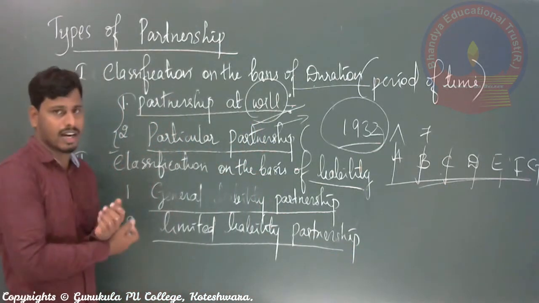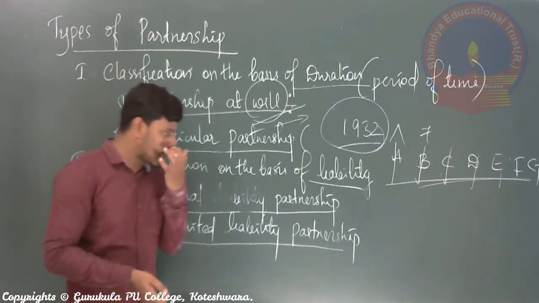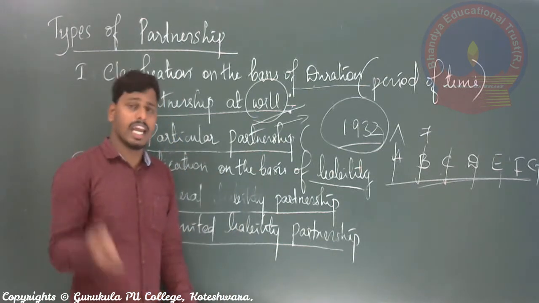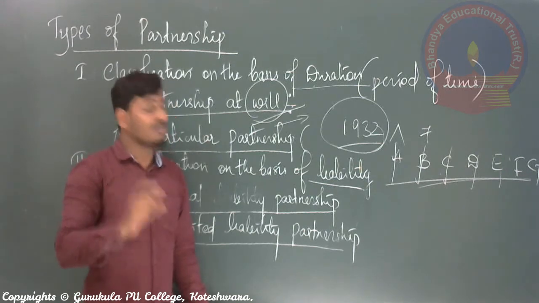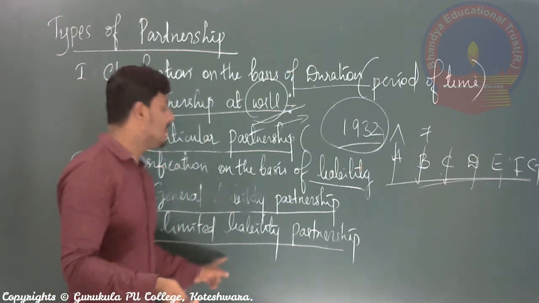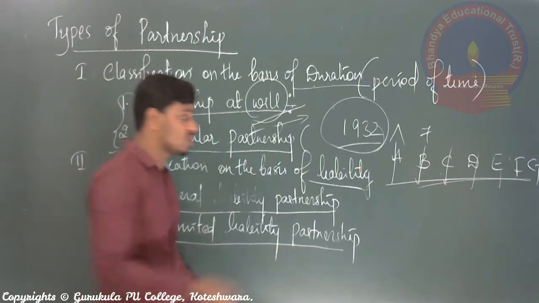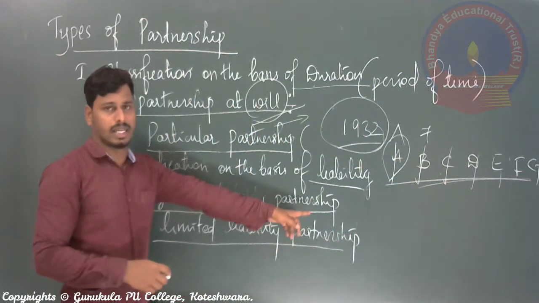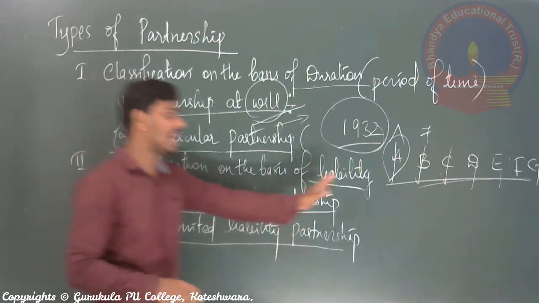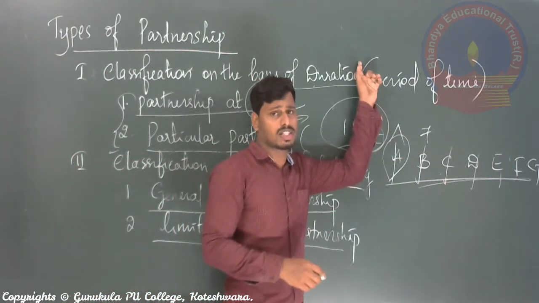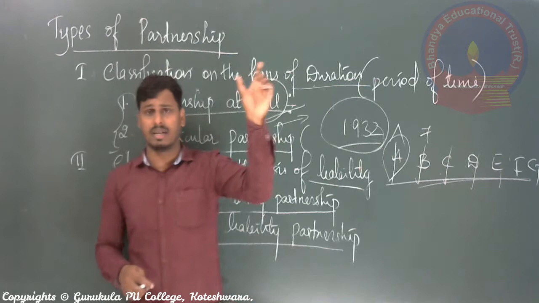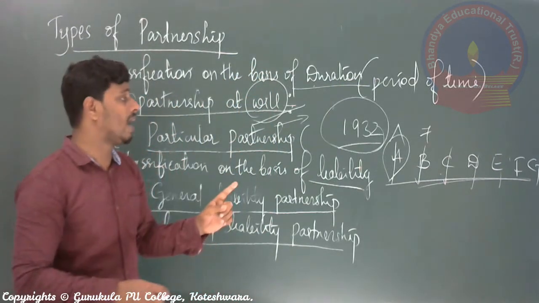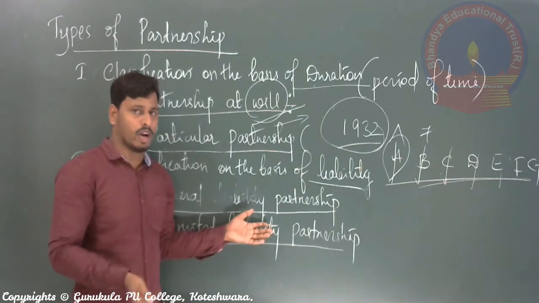Limited liability partnership means, according to this, out of various partners, any one or maybe some of the partners can have limited liability, but the condition is that a minimum of one partner should bear unlimited liability, right? I think it is connected to the main feature of partnership business, that is unlimited liability. Partners in a partnership business have unlimited liability, that should not be violated, correct?